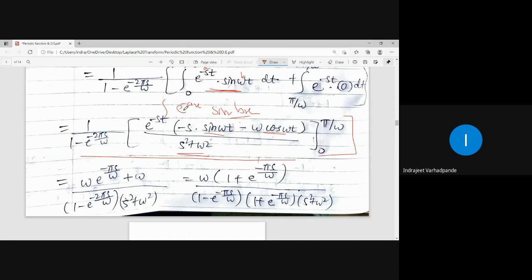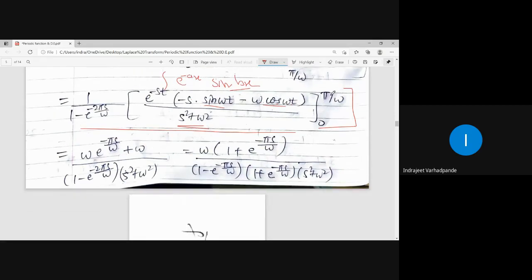Clear? I hope everybody is noting down. Upper limit is pi by omega, lower limit is e to the power 0, which is 1.